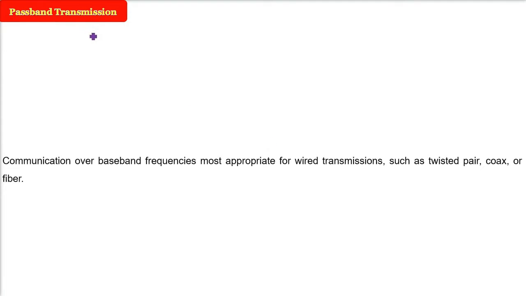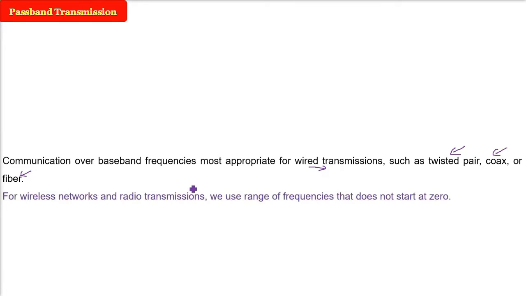Passband transmission. For wired transmission, communication over baseband frequencies is most appropriate, for example the twisted pair, the coaxial cable, or the fiber. So for these wire transmissions, communication over baseband frequencies is mostly used.